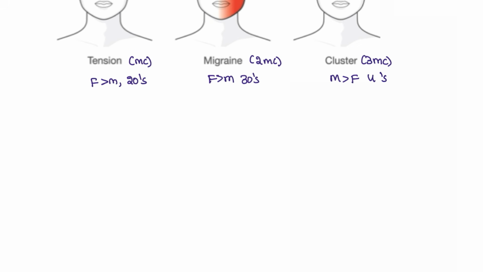Coming to the presentation, tension headache is bilateral, and the patient will tell you he feels a band-like pain. Next, coming to duration, it is more than 72 hours, which means almost more than 3 plus days. When he comes to us, the patient will tell a history of at least 1 week. Next, migraine headache.